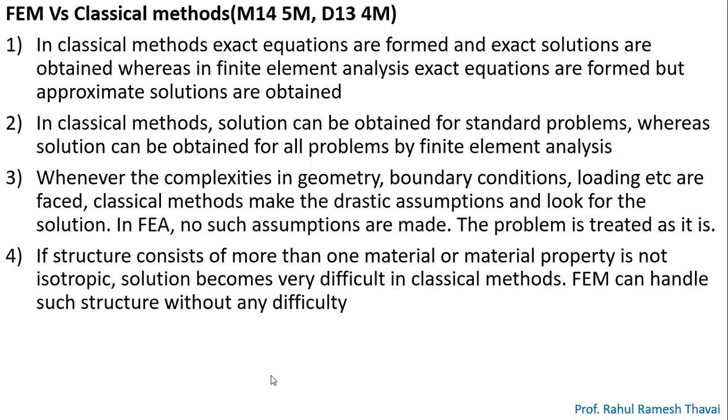Now you can see the fourth point. If the structure consists of more than one material or the material property is not isotropic, the solution becomes difficult in classical methods. In the classical method, it is expected that the entire problem is made up of the same material, and that it is isotropic. If you have different materials for different elements, and the material is not isotropic, then it is very difficult to get the solution using classical methods.